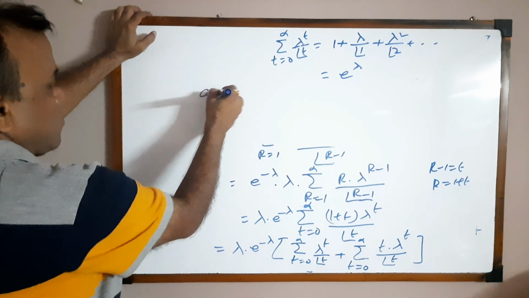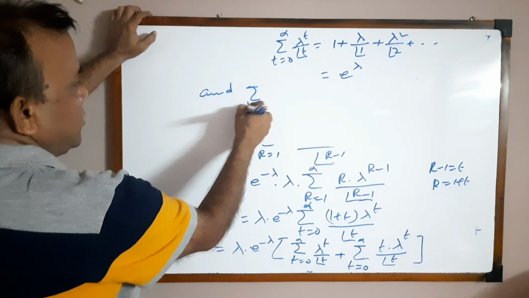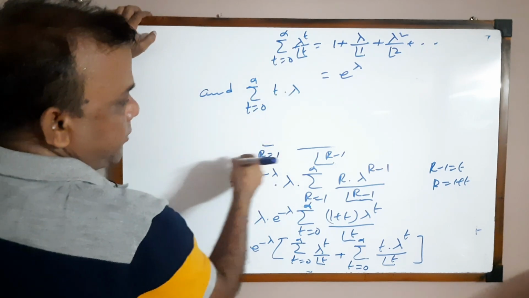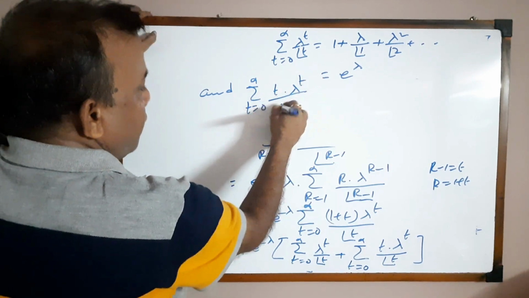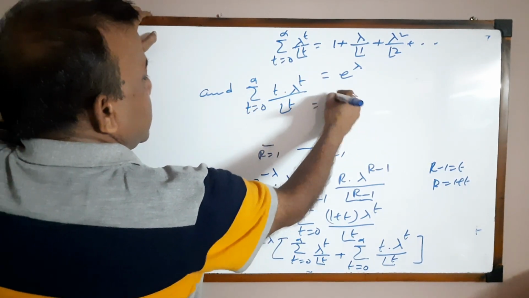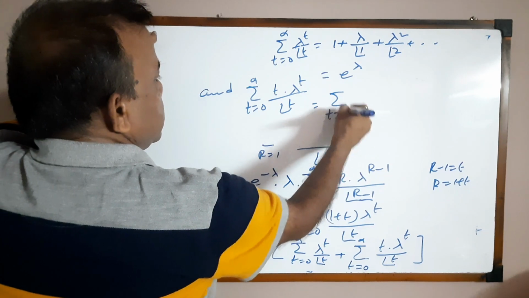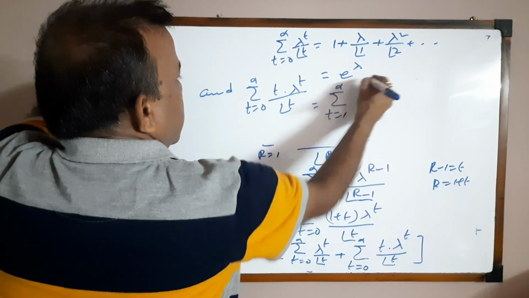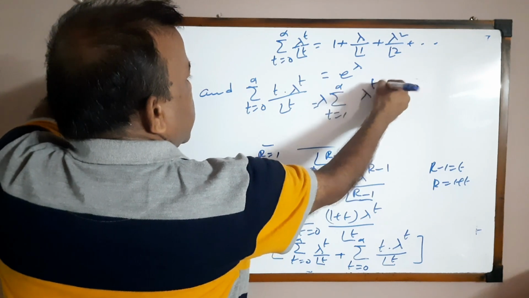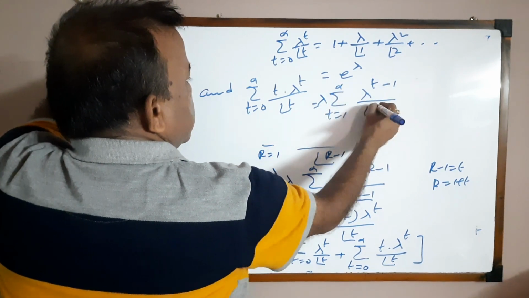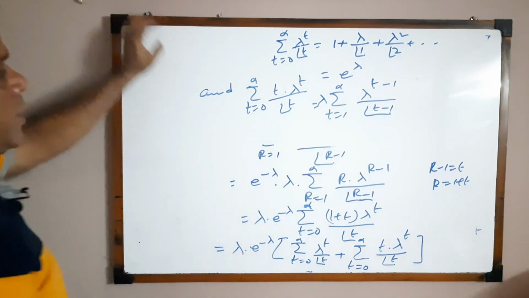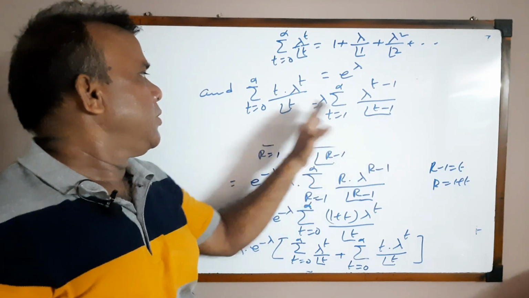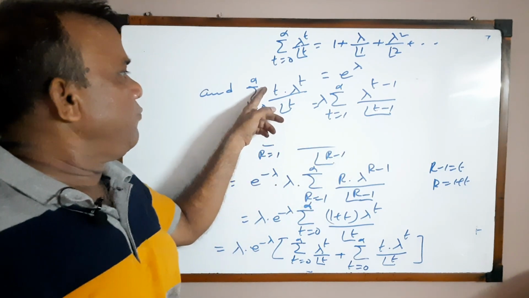And summation t equals 0 to infinity t into lambda to the power t by factorial t. T equal to 1 to infinity lambda to the power t minus 1 by factorial t minus 1, since factorial t means t into factorial t minus 1, and t by t cancels.